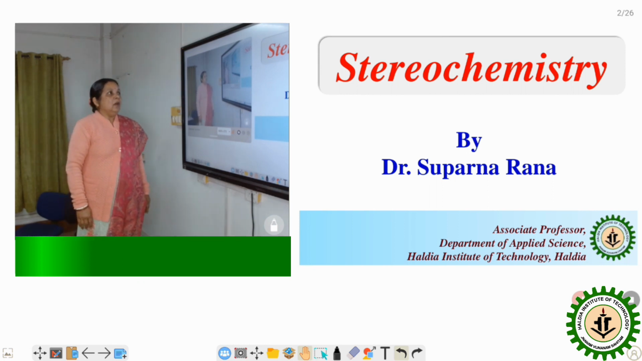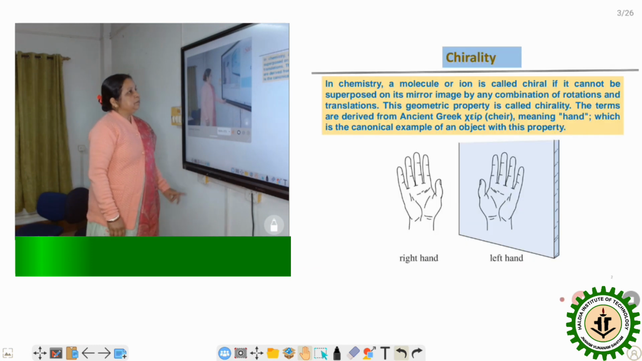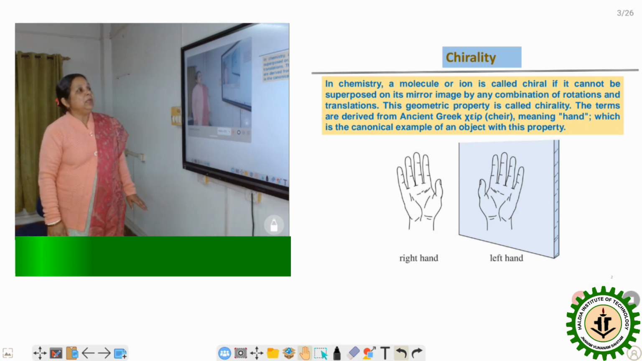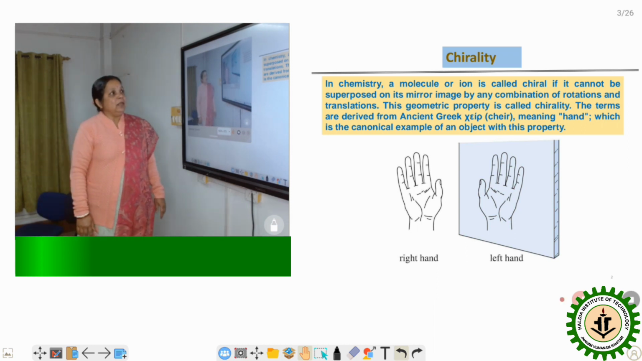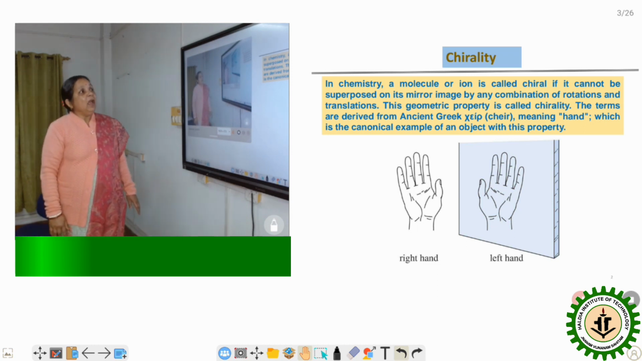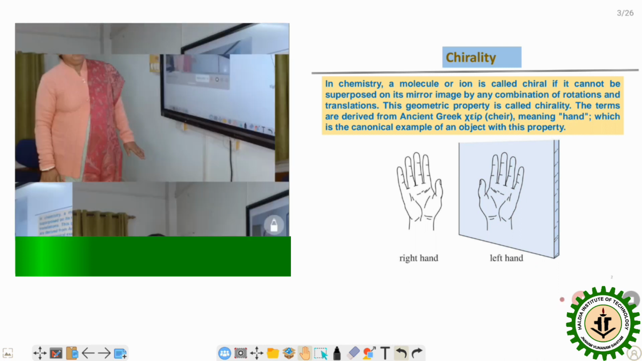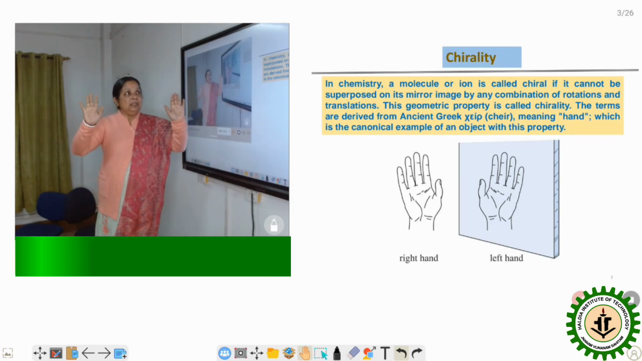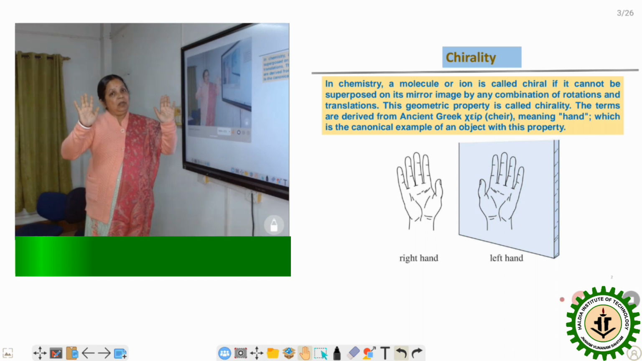Today I discuss the second part of stereochemistry. First, I am telling about chirality. What do you mean by chirality? The term is coming from the Greek word cheir, meaning hand, and from here it is coming that handedness relationship. If I take here, this is my left hand and this is my right hand, so the right hand and left hand, their relationship, they are non-superimposable mirror images.